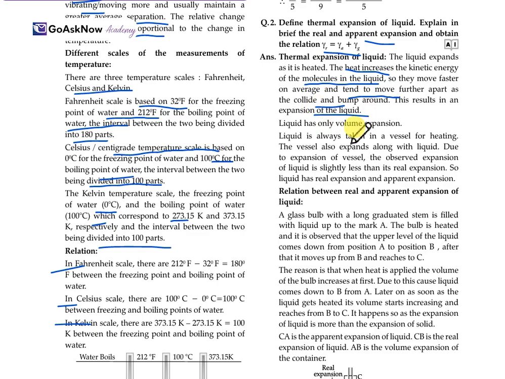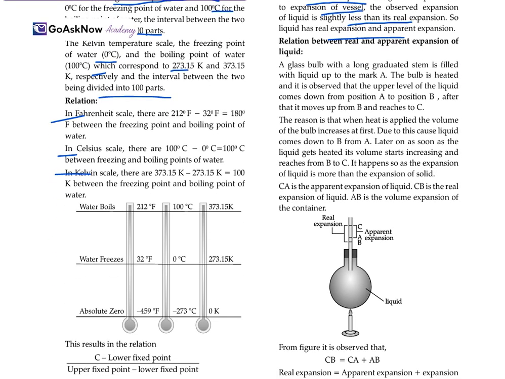The liquid has only volume expansion. A liquid is always taken in a vessel for heating. The vessel also expands along with the liquid. Due to the expansion of the vessel, the observed expansion of the liquid is slightly less than the real expansion. So the liquid has real expansion and apparent expansion. So this is all about the expansion theory of the liquid. Now the relation between the real and the apparent expansion.